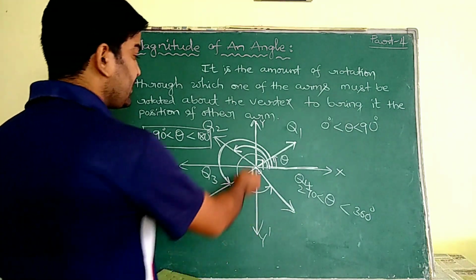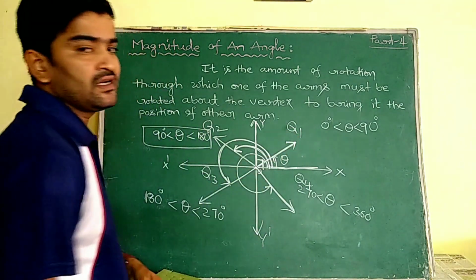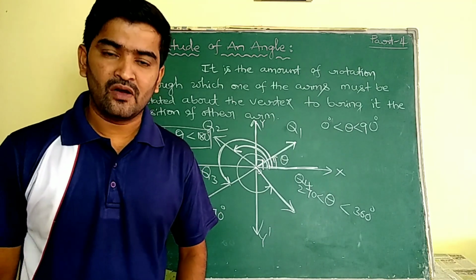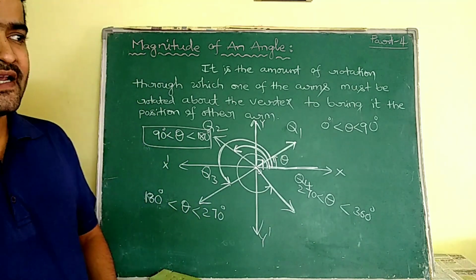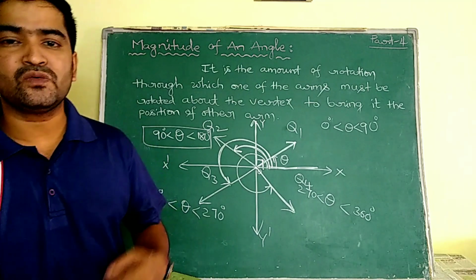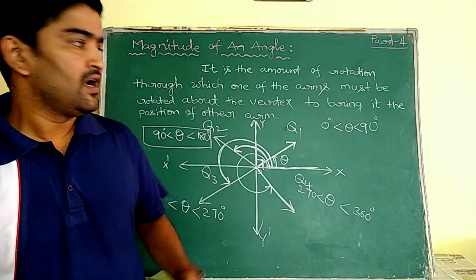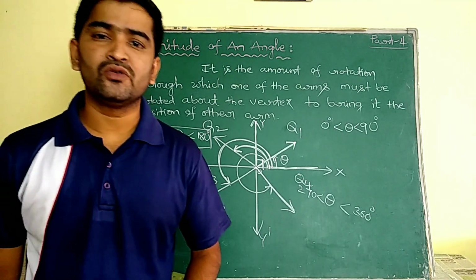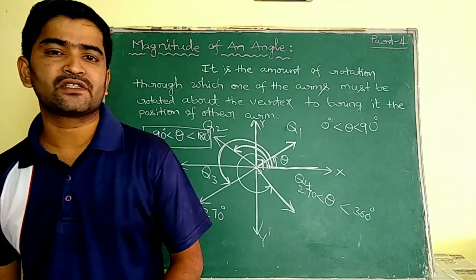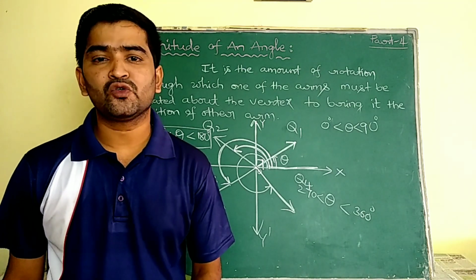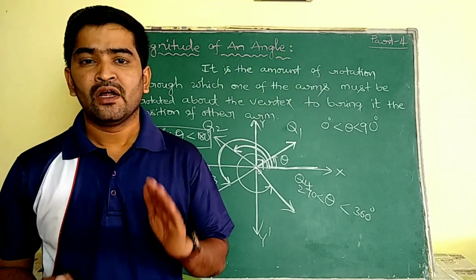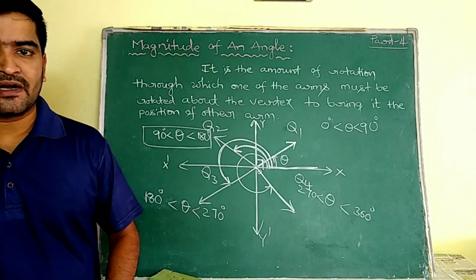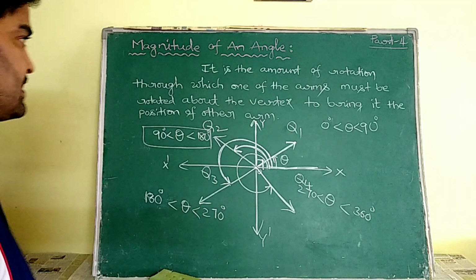Suppose the revolving ray again enters quadrant 1, then that is more than 360. Then how are we going to say which quadrant that theta belongs to? We are going to discuss that. Up to this, everyone understood? So if I ask you which quadrant 250 belongs to, 250 is in between 180 and 270, so definitely it belongs to quadrant 3. We have to remember that.